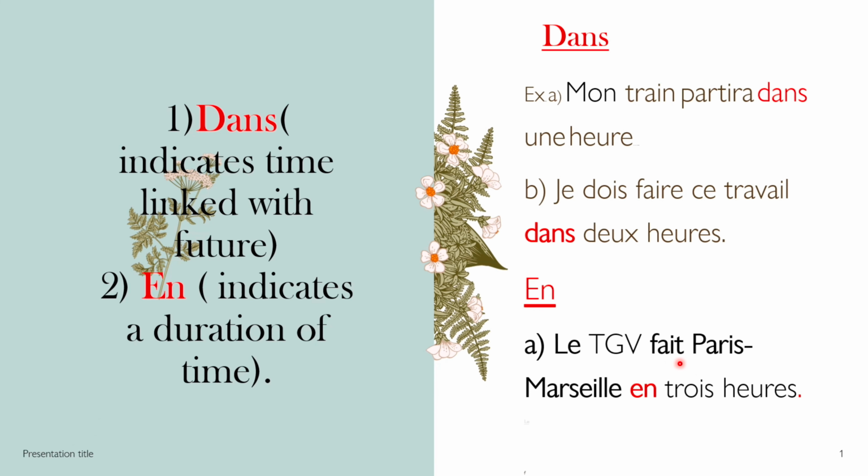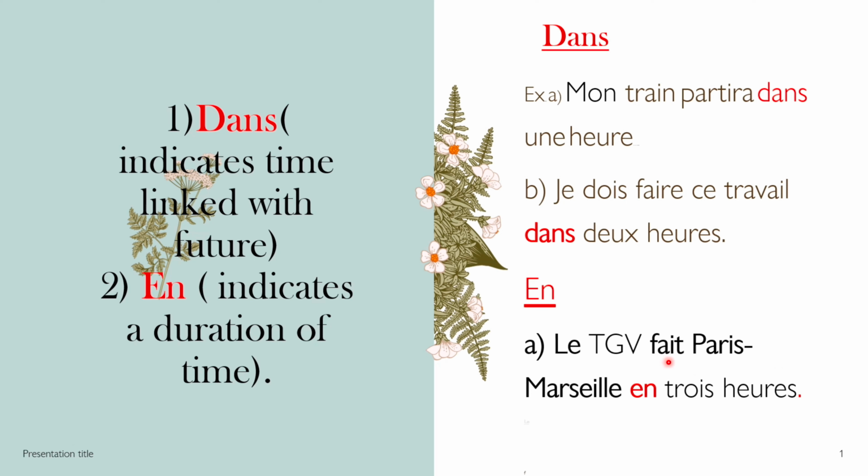So it covers the distance from Paris to Marseille in 3 hours. That means the 3 hours is indicating the time which this train is taking between these two cities, Paris and Marseille. Paris is the capital of France, and Marseille is one of the most important cities of France other than Paris.